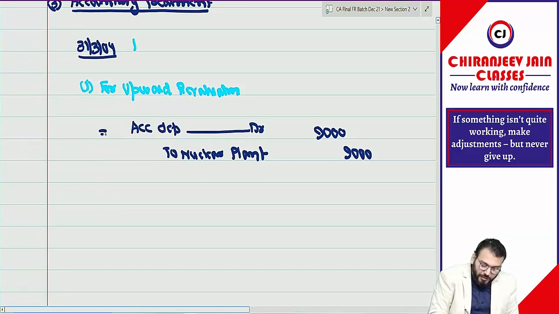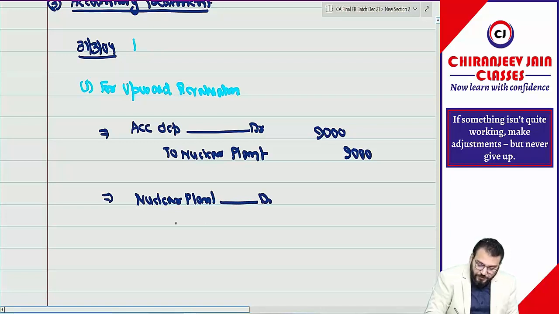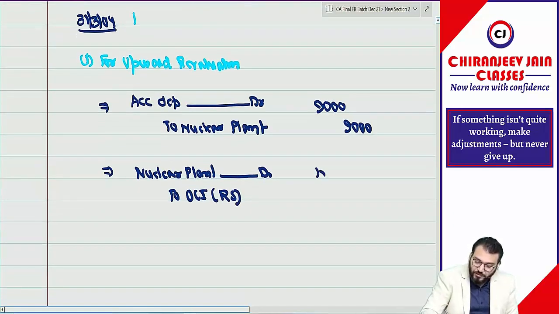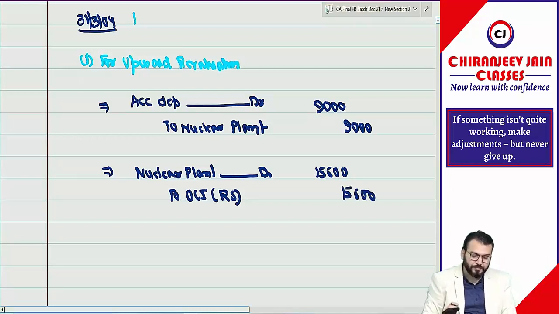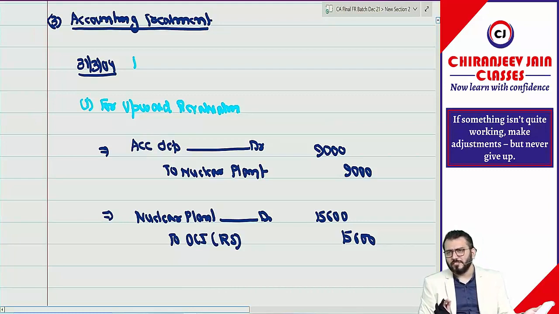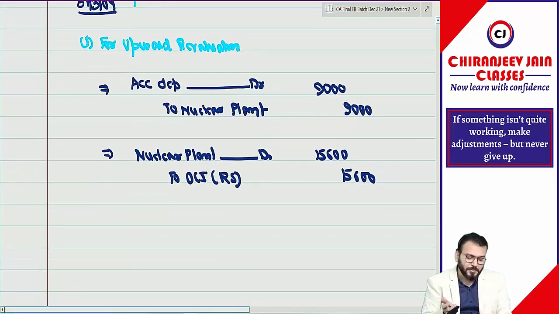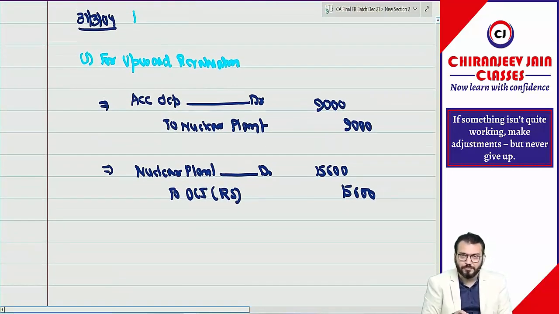And then the second journal entry: Nuclear plant account debited to OCI as revaluation surplus. So it is 15,600. I'm just passing the journal entry of revaluation. I'm not passing journal entries of depreciation and interest expense. That is understood. If you want to pass those journal entries, you can also pass them.